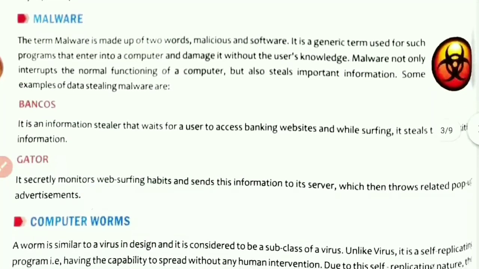Now malware. The term malware is made up of two words, malicious software. It is a generic term used for programs that enter into a computer and damage it without the user's knowledge. Malware not only interrupts the normal functioning of a computer but also steals important information. Some examples of data stealing malware are: the first one is Bankos. It is an information stealer that waits for a user to access banking websites, and while surfing it steals sensitive information like your password.